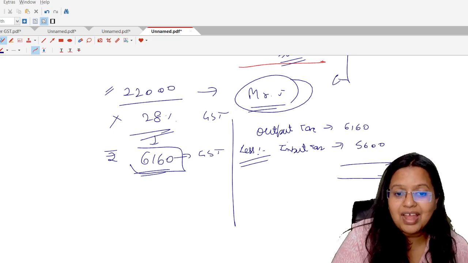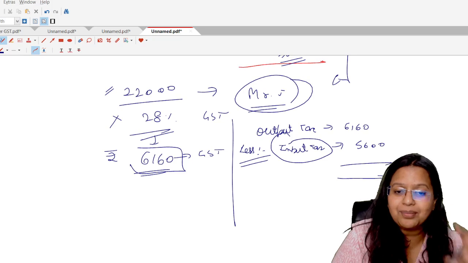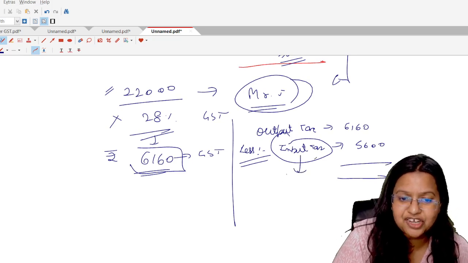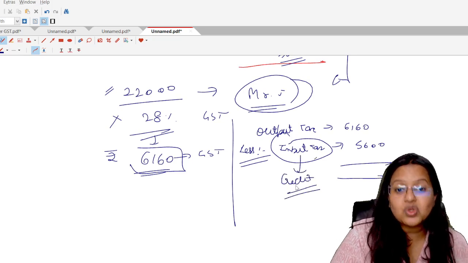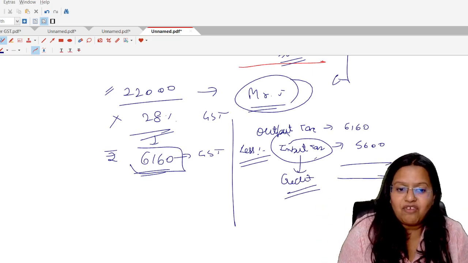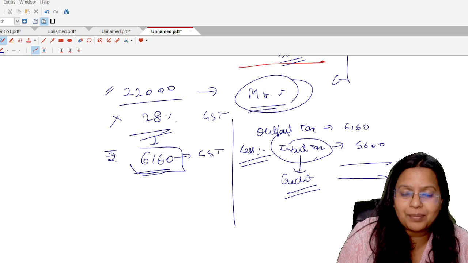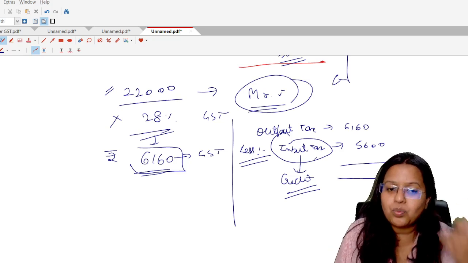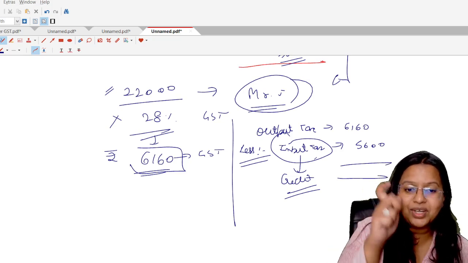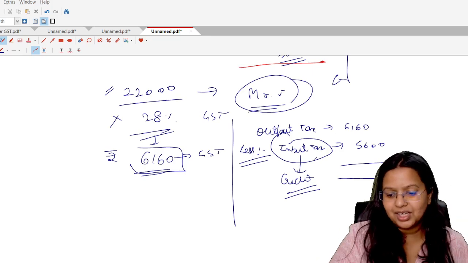Now, when I am adjusting this input tax from the output tax, it is an input tax credit. Okay. So this ITC, which is available for me, that is the credit which I can adjust from the output tax liability, is known as input tax credit. I hope you got my point.